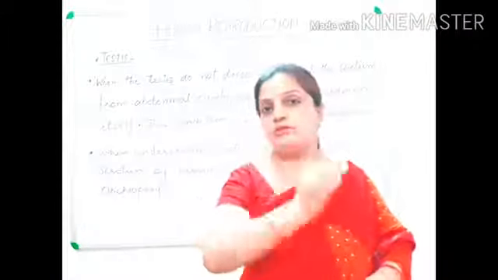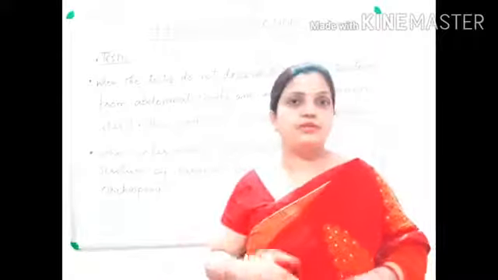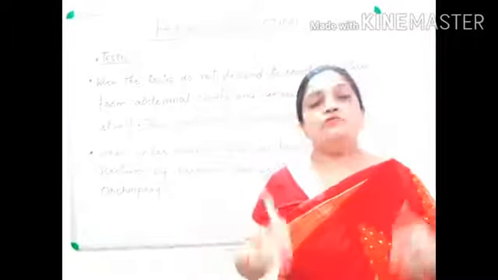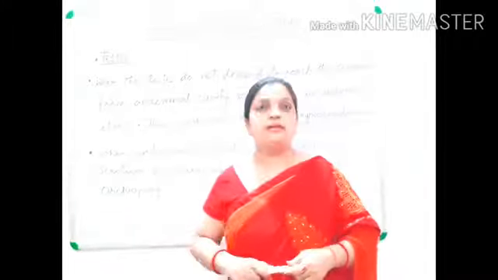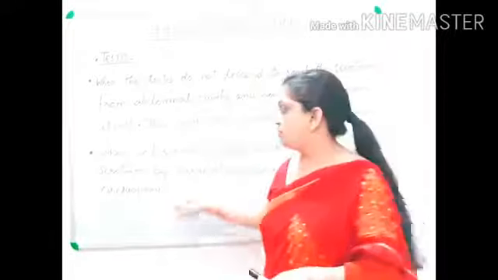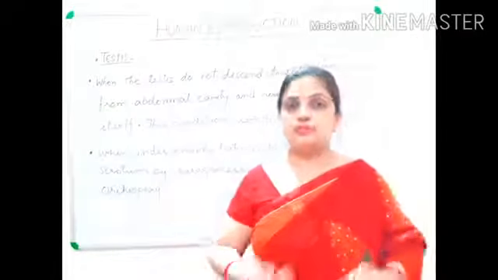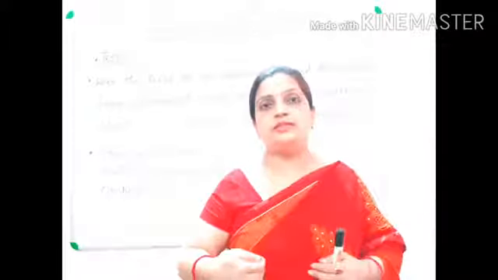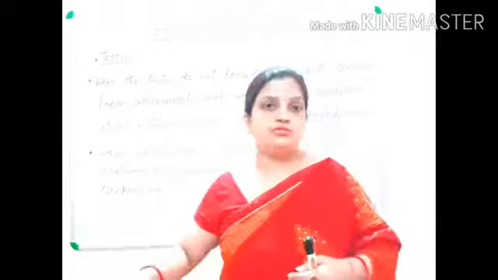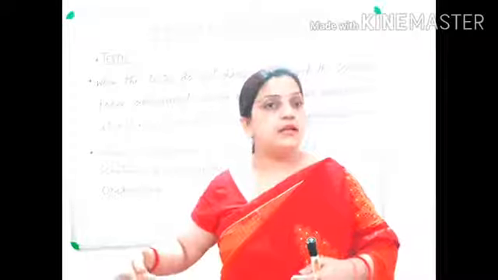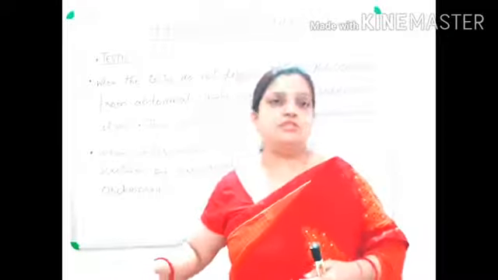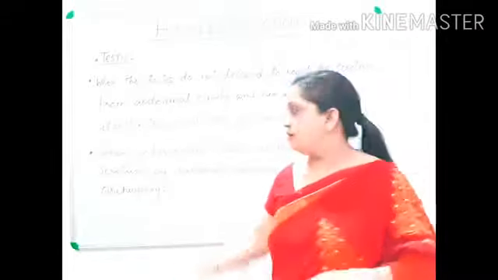So when it is not descending down, it is cryptorchidism. This condition can be cured by a surgical process called orchiopexy. By applying a surgical process, the testis is brought from the internal abdomen into the scrotum, into the external abdominal cavity. So this surgical process is called orchiopexy.